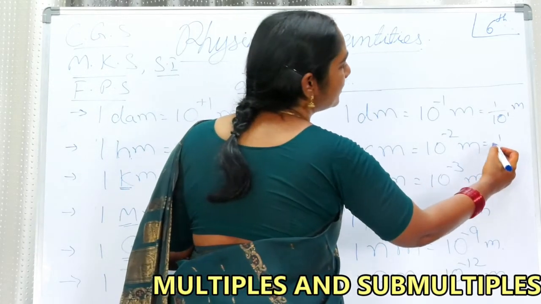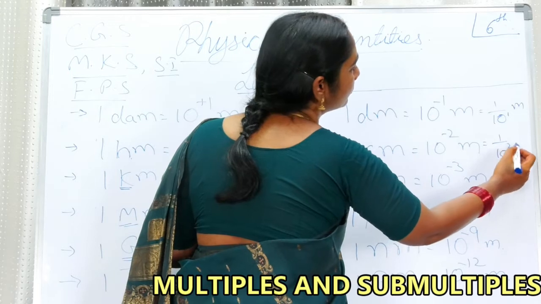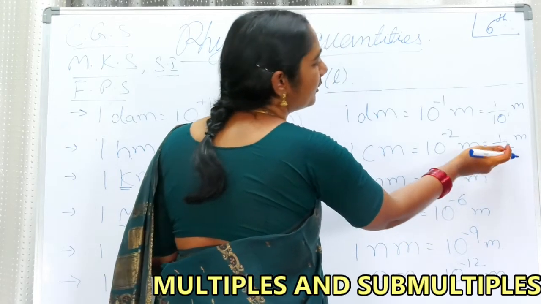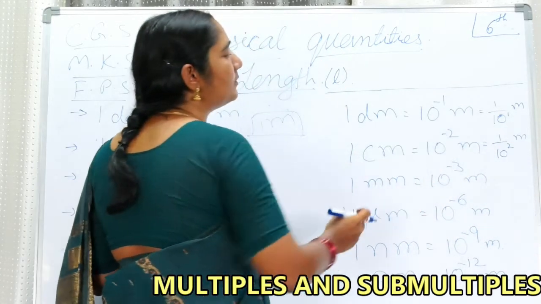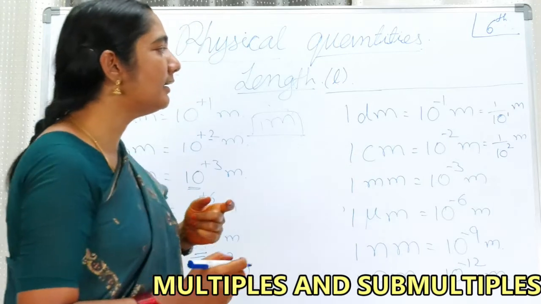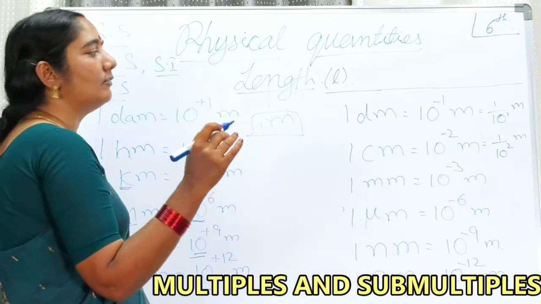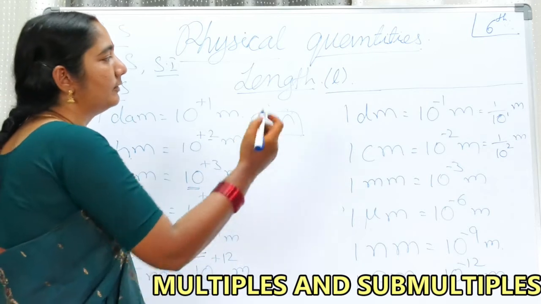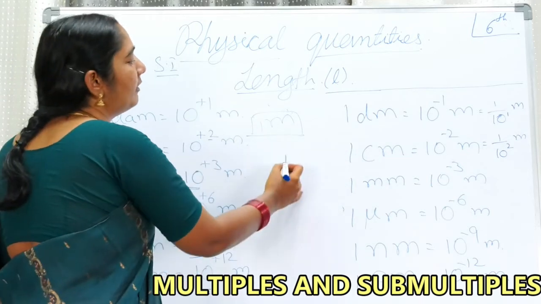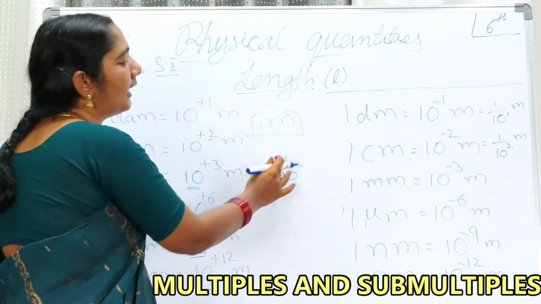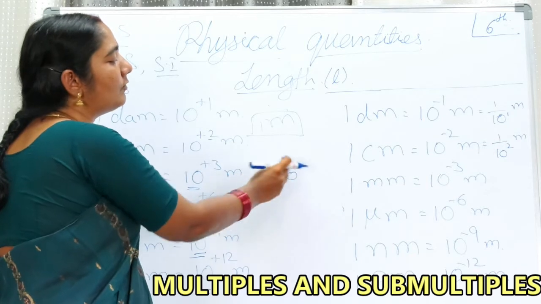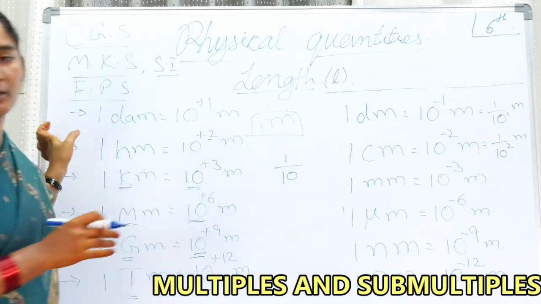1 centimeter means 1 by 10 to the power of 2 meters. This 10 to the power of 2 comes to the numerator, it becomes 10 to the power of minus 2. What is the practical physical meaning of it? What is the meaning of 1 by 10? If you take 10 parts, 1 part out of 10 parts is called 1 by 10. That's the meaning of it.